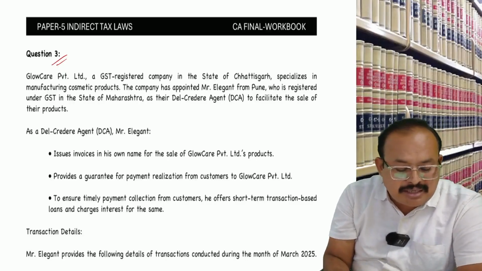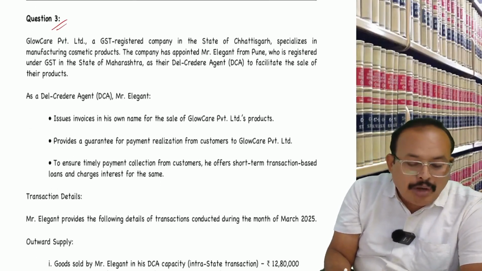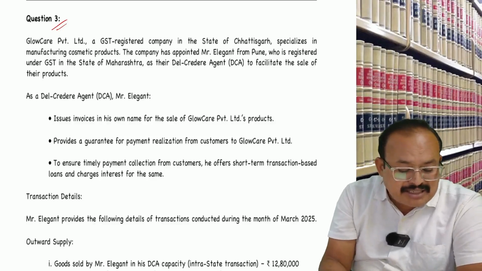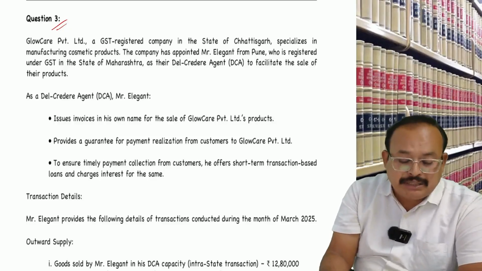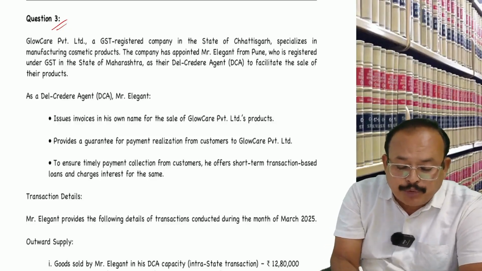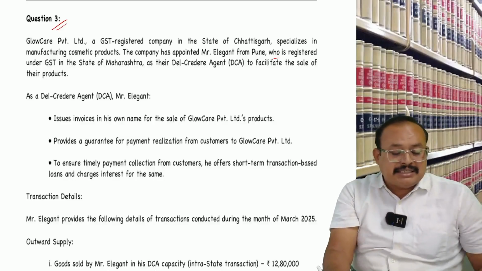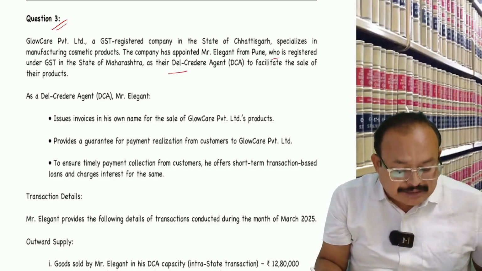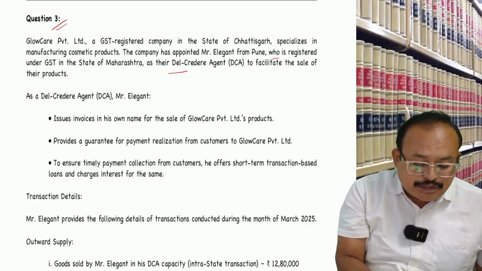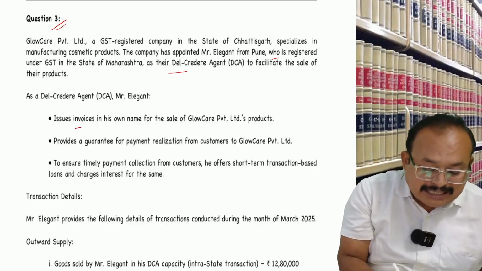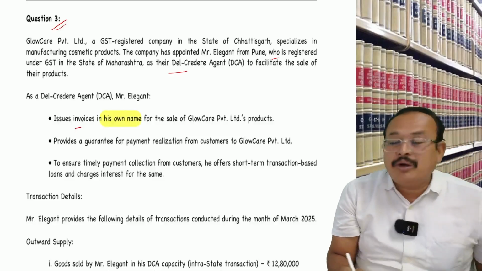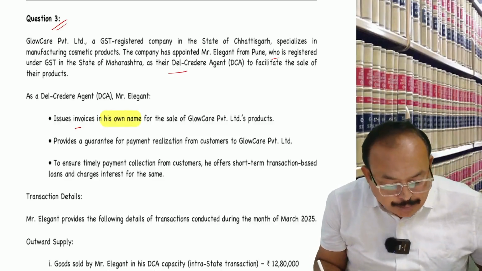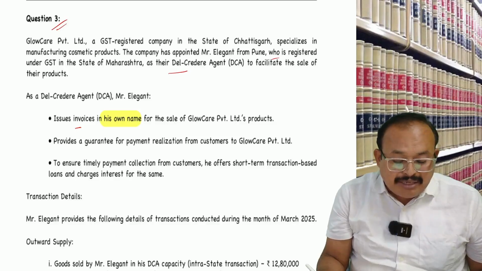You just concentrate, my dear. Glow Care Private Limited, a GST registered company in the state of Chhattisgarh, specializes in manufacturing cosmetic products. The company has appointed Elegant from Pune, who is registered under GST in the state of Maharashtra, as a Del Credere Agent to facilitate the sale of their product. The Del Credere Agent, Mr. Elegant, issues invoice in his own name. This is a key point.